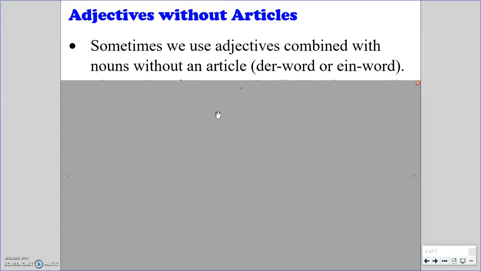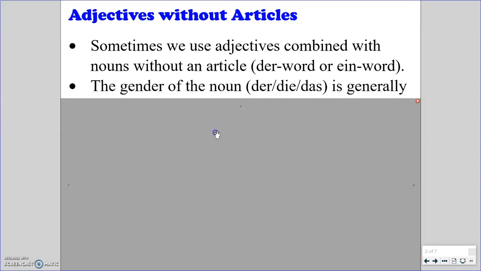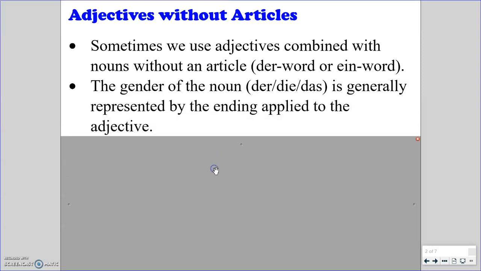But in some situations, we don't have a der word or an ein word, and we have an adjective noun combination. And that's what we'll be looking at in this lesson. As with most situations in German, we have to represent the gender of the noun. So is it a masculine word, der, a feminine word, die, or a neuter word, das? That will be represented generally by the ending applied to the adjective. And we will look at a chart coming up that shows you all of the different endings in each of the different cases for each of the genders of the nouns. But it's not as bad as it might sound.